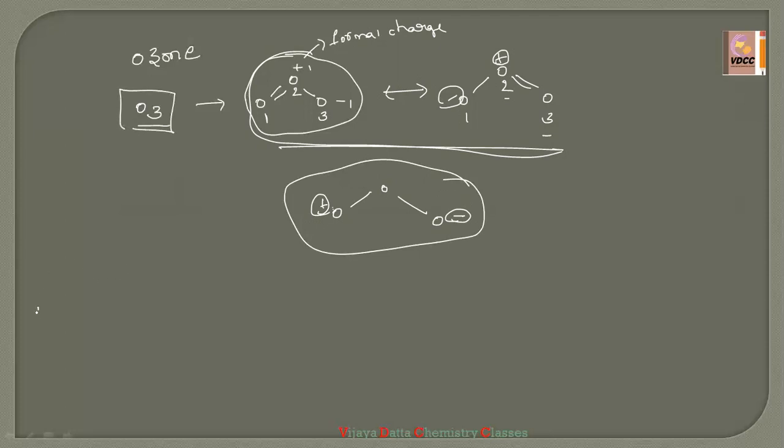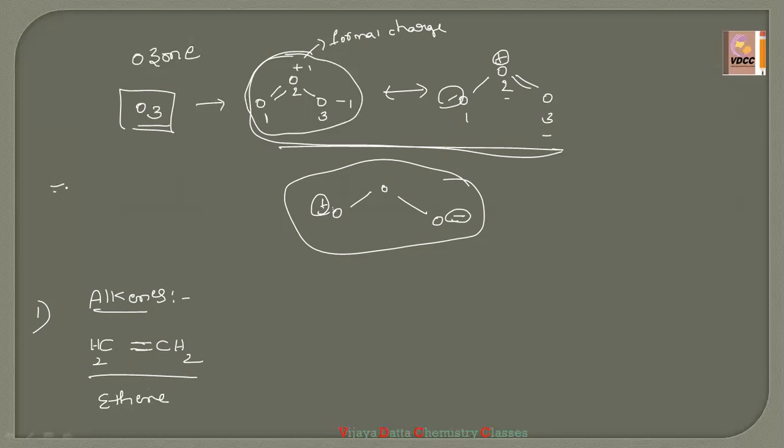Now come to the first one. What is meant by ozonolysis in alkenes? Alkenes, we already know the alkene structure means it has a double bond. Here I am taking the example CH2 double bond CH2. This double bond is present, so it is an unsaturated hydrocarbon, everyone knows that. And this is ethene, an unsaturated hydrocarbon.